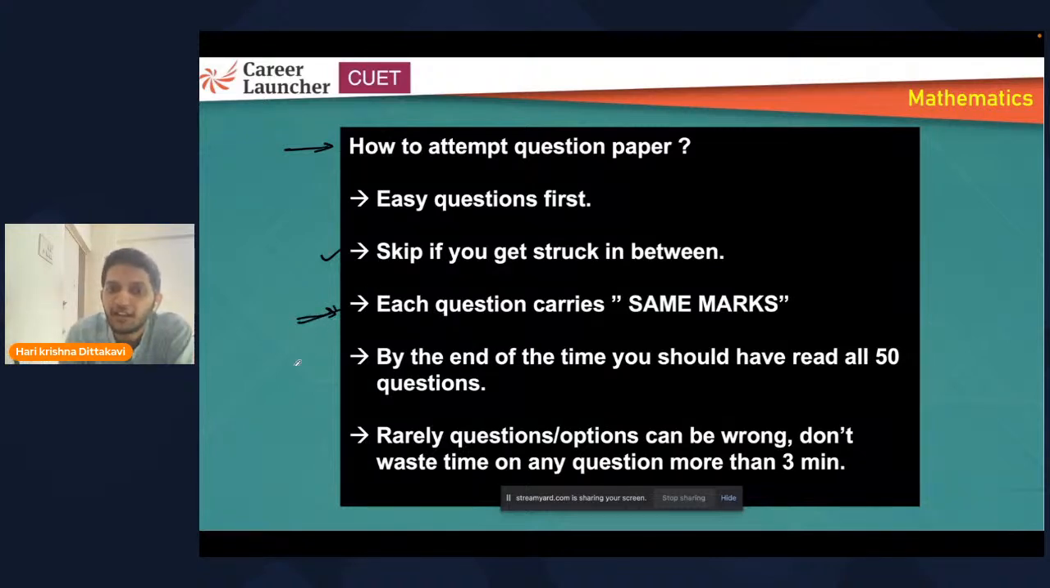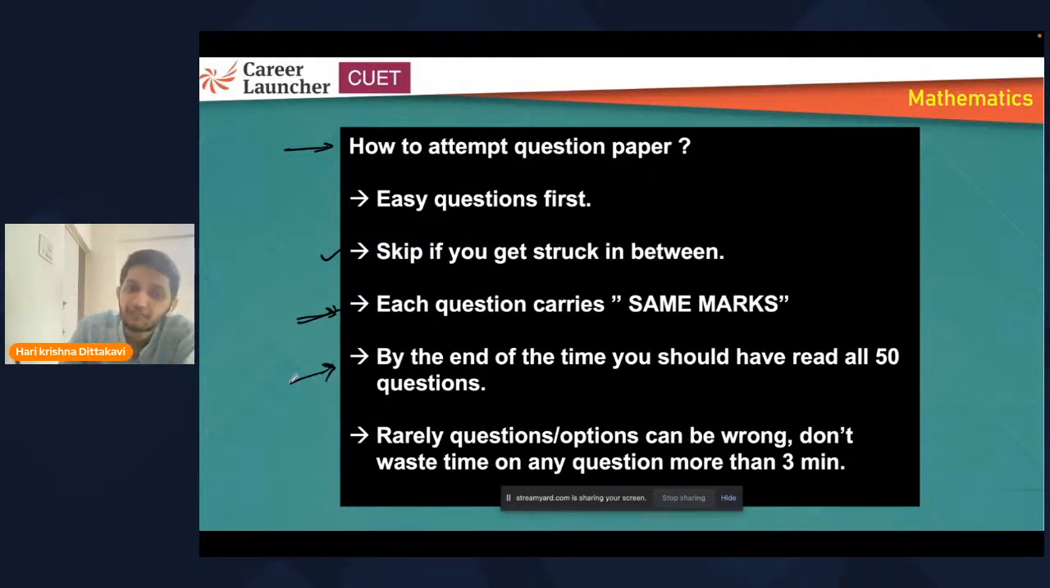Remember this. Now, by the end of time, you should be able to read all 50 questions, because I don't know where easy questions are given. Very easy questions can be given at the end, at the beginning or in the middle, right? So take care of this point as well.